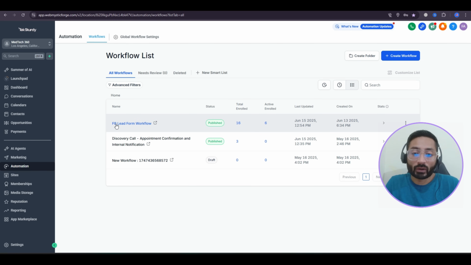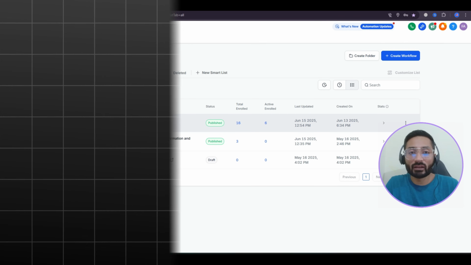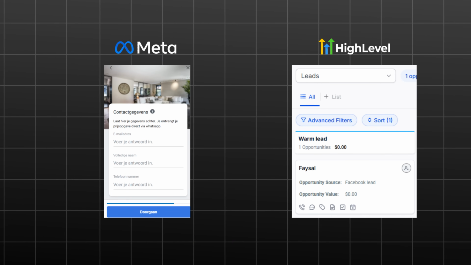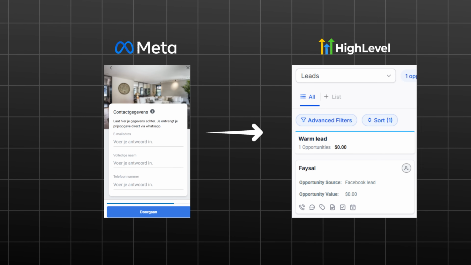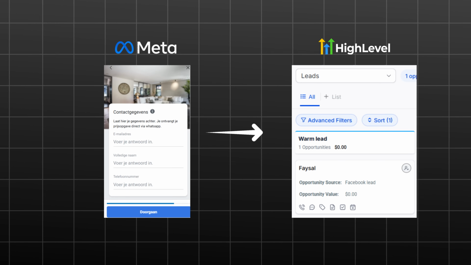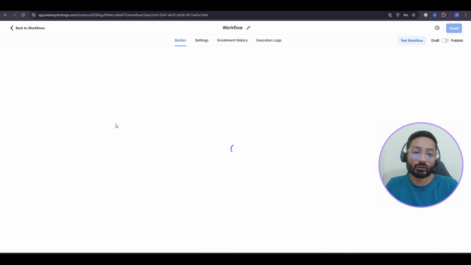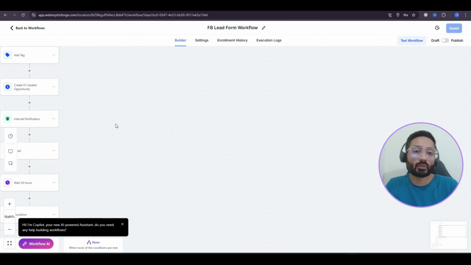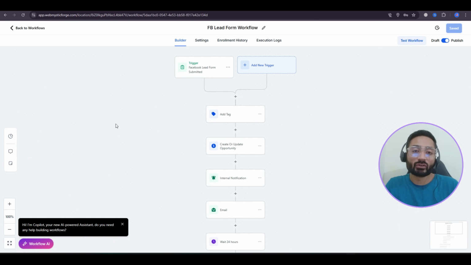So this is the workflow to fetch the user data from Facebook lead forms, from the Facebook ad campaigns we are running in Facebook ads. We want the lead which submits the details in the Facebook lead form to be fetched into the HighLevel account and added into the opportunity. And then it should be tagged and assigned to a team member who is responsible for connecting with those leads. So this is the purpose of this workflow.